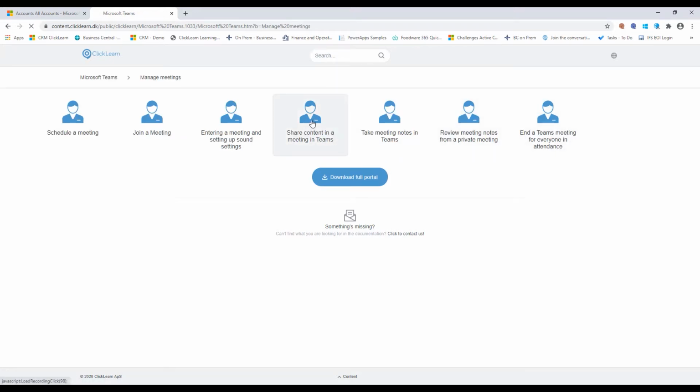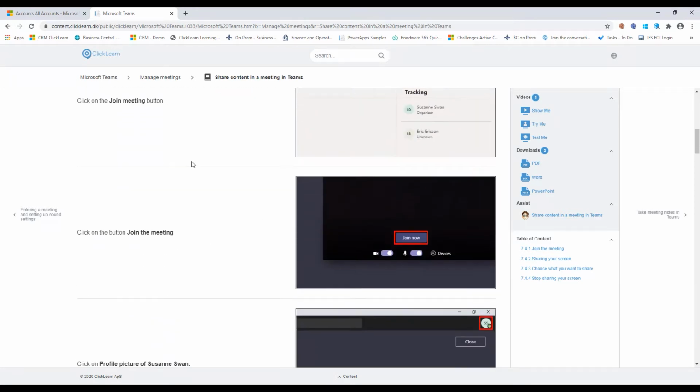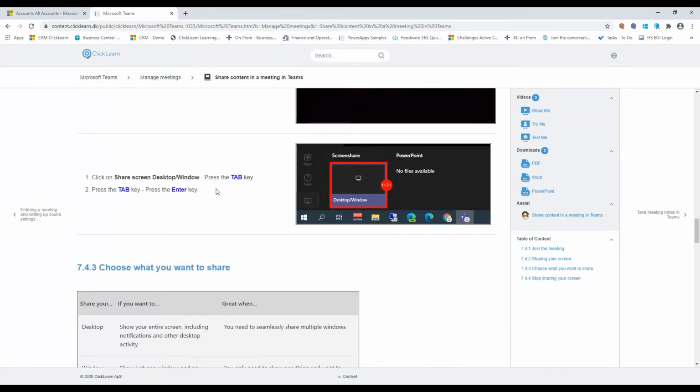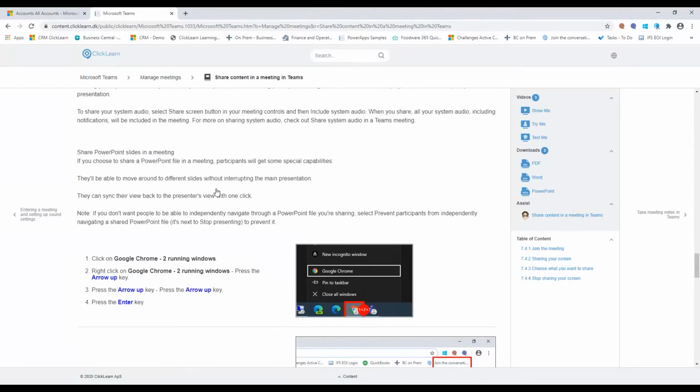And if I go into one of these recordings or work instructions, you see that I get the complete work instruction. First of all, indexed, structured. I get the written instructions on how to access the meeting. And then, of course, when I need to share the screen, what do I need to share? And I've added additional information of what I need to be aware of.